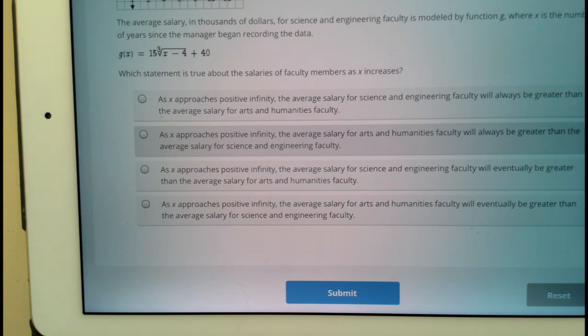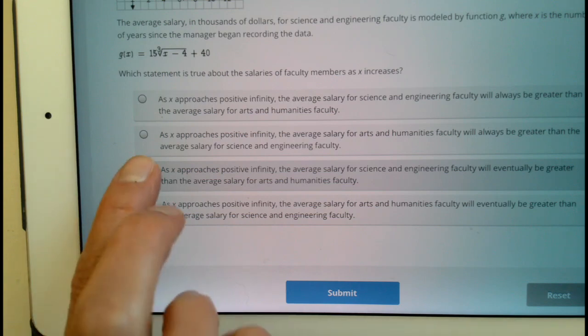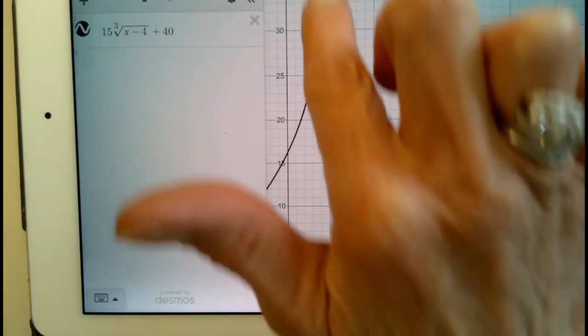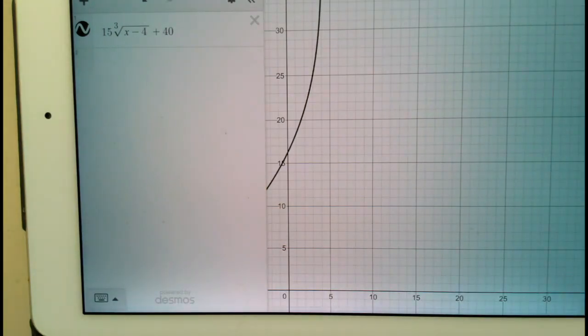And I don't even think that it's going to be very eventually. I think it's very quickly. I think that's true. But let's just look at this last choice here. As x approaches positive infinity, the average salary for arts and humanities faculty will eventually be greater than. No, that is not true. And again, just to look here, we grow very quickly for the science and the engineering.